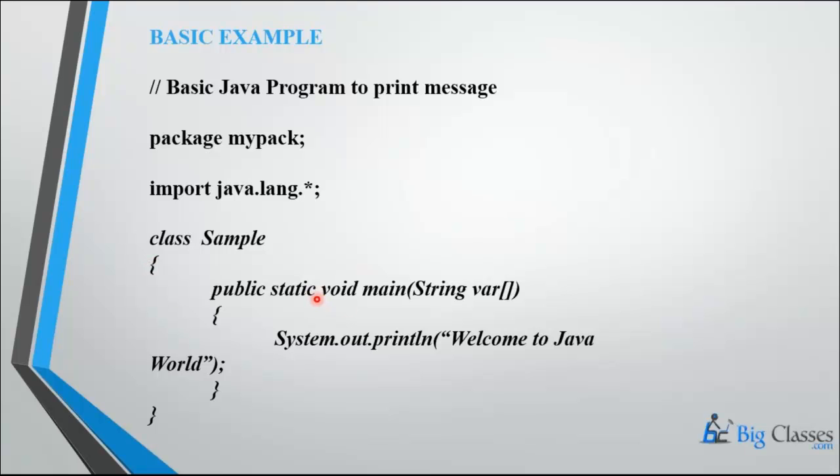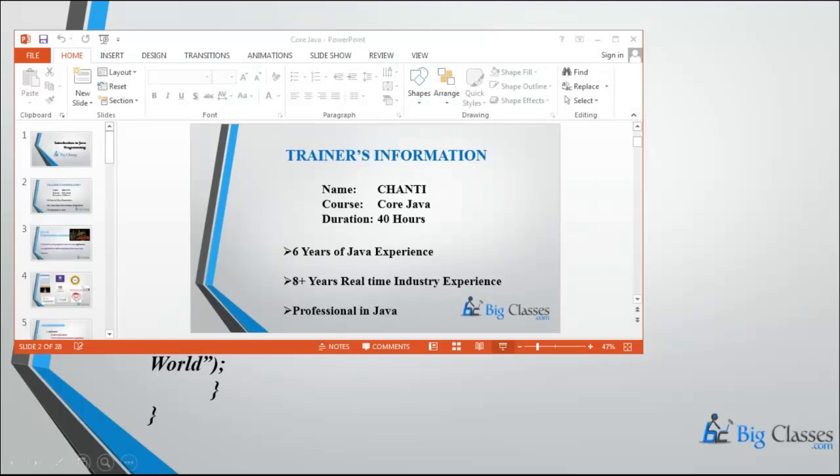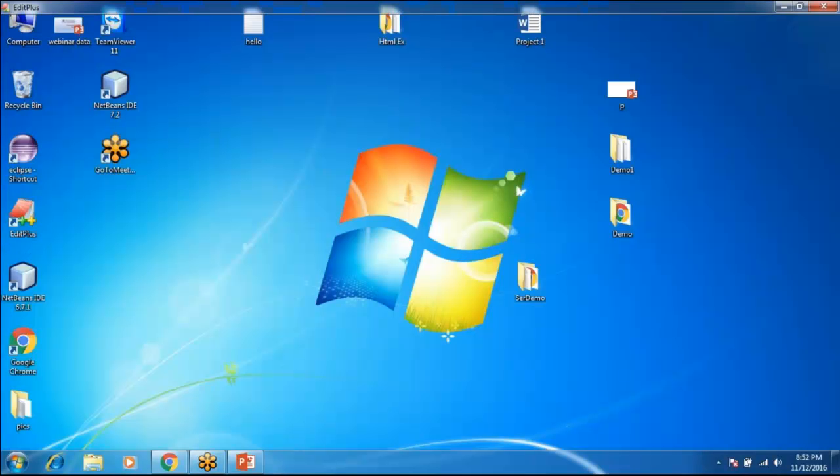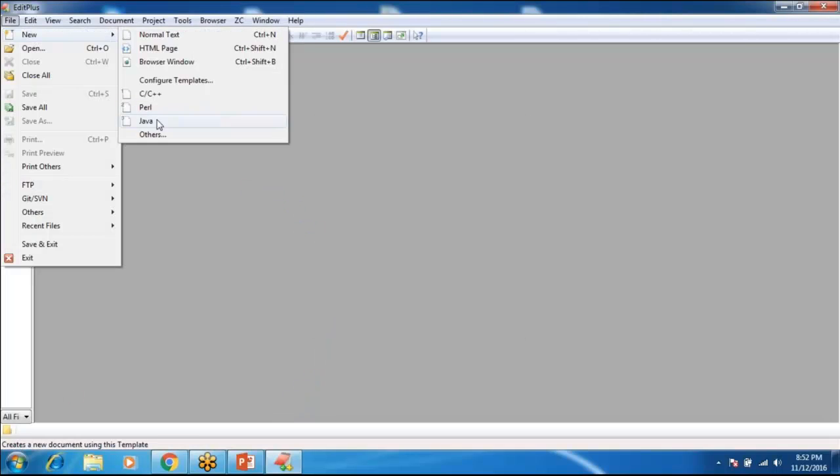This is what a Java program looks like. Let me execute this Java program in one IDE. See, I will execute the same program. Just observe my screen. I am using EditPlus here, but you can use any one of them. Go to File, select New, and select Java.